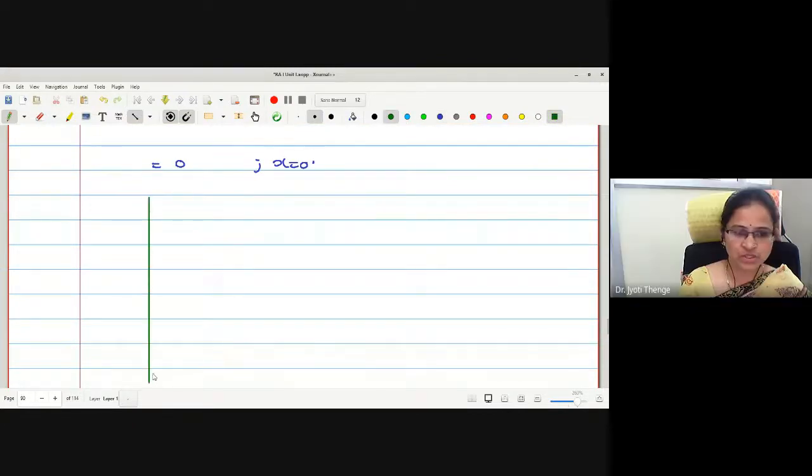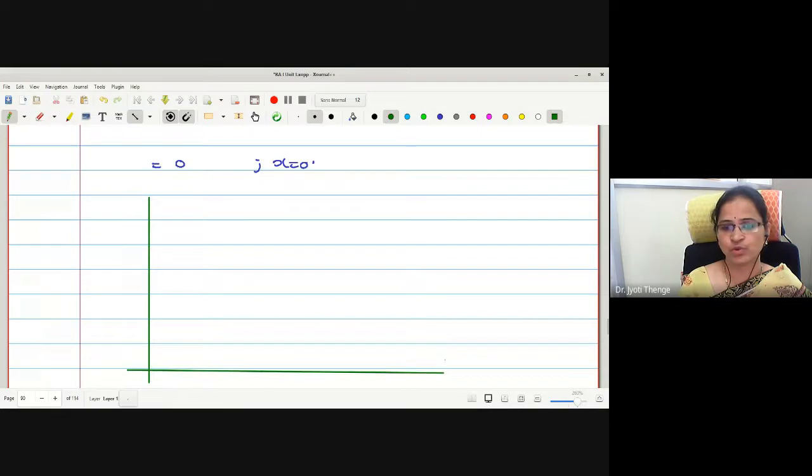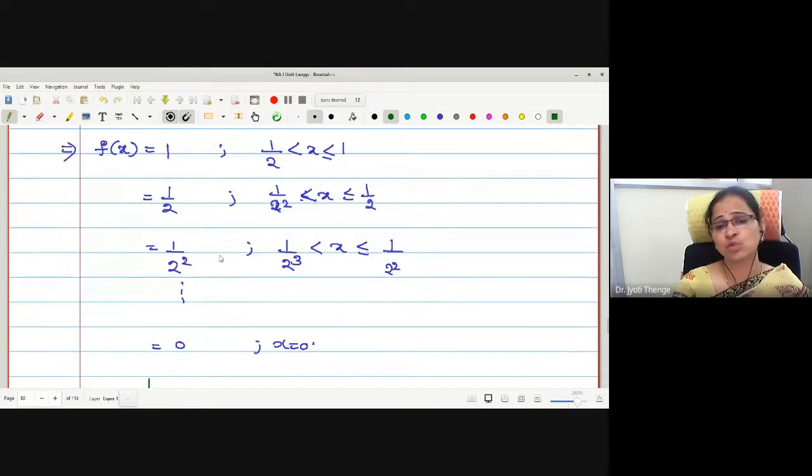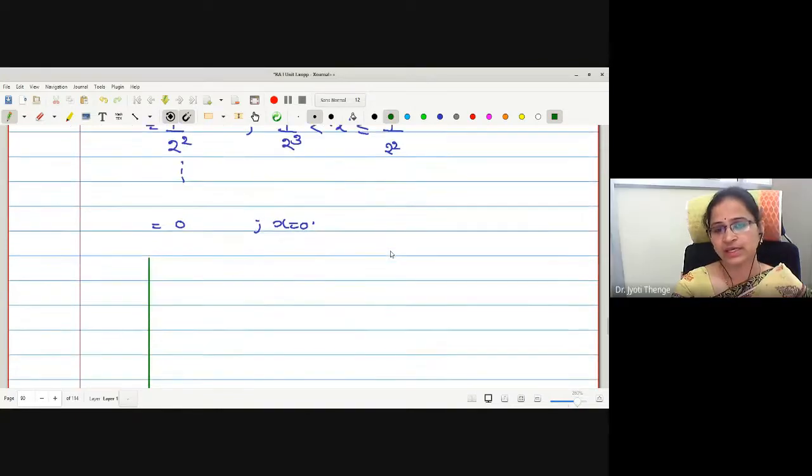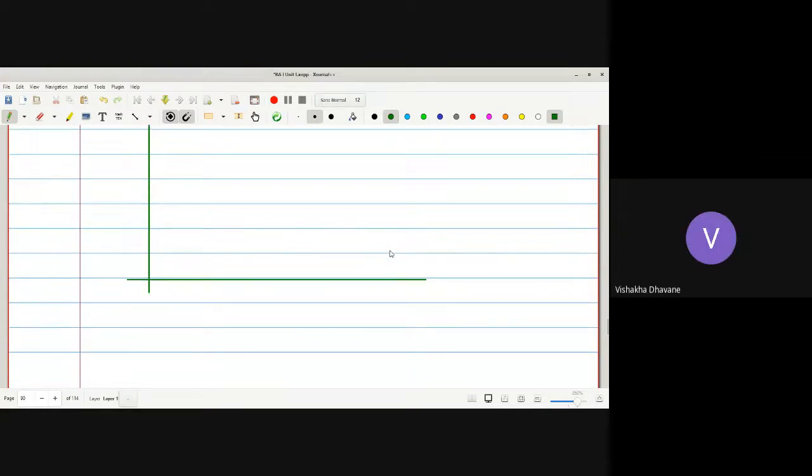Yes, the function is bounded. Very good. The function is obviously bounded. Now one has to check simply whether it is monotonically increasing or decreasing. Monotonically increasing. Very good, very good.